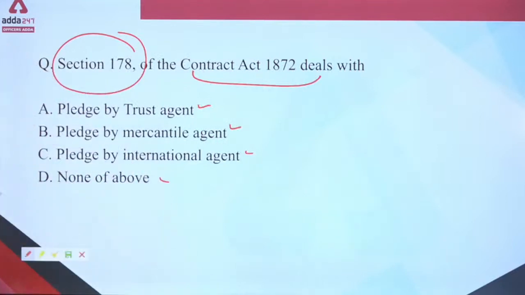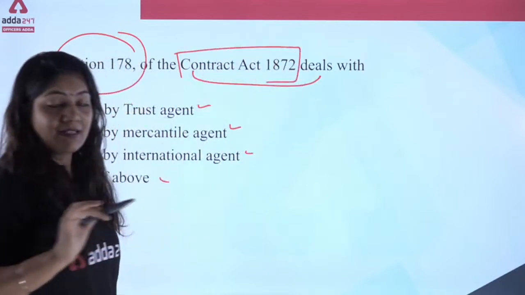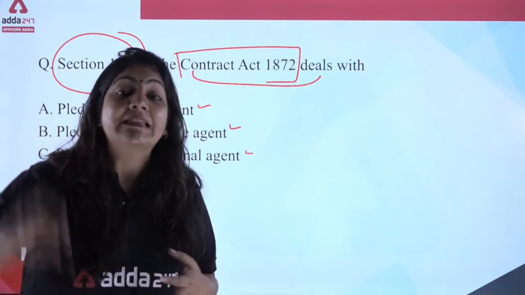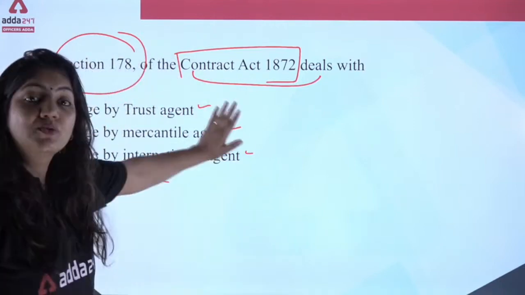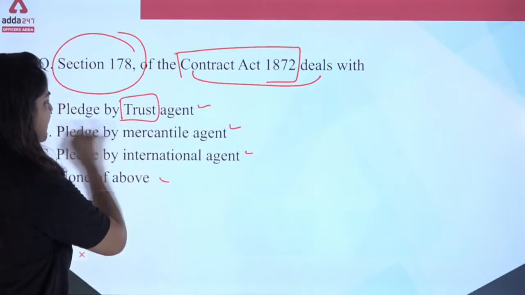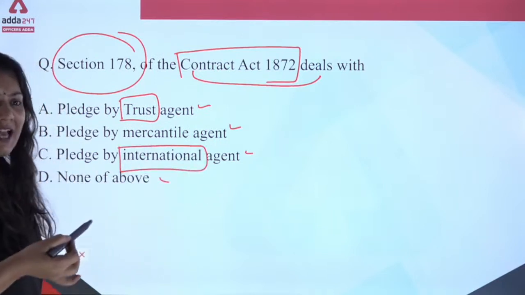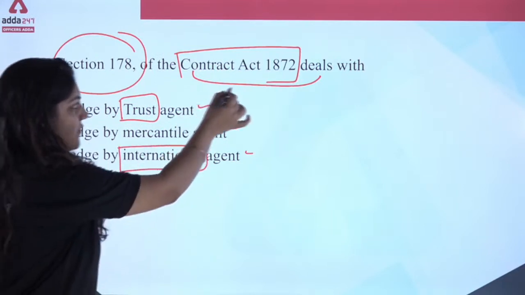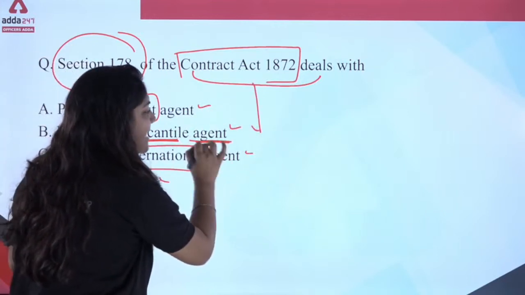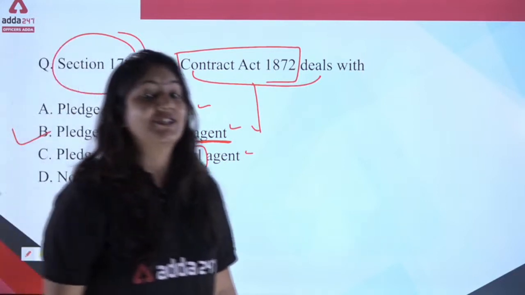Suppose this question is unknown to me. When any student reads or understands the Contract Act, that student can easily do this question. In the Contract Act, this word is missing. In the Contract Act, there is no use of the word international. So if you read the contract, this term is mentioned in the Contract Act. So the exact answer will be pledged by mercantile agent.